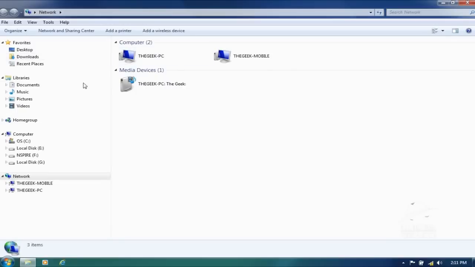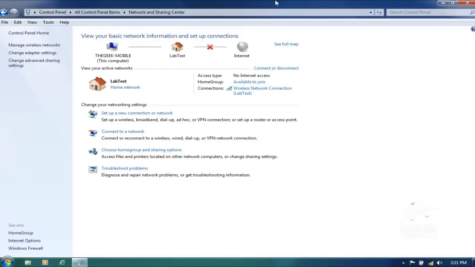Okay, we go to the network sharing. The first thing we have to make sure is that we join what they call the homegroup. The homegroup is where everything is shared, like the printers, videos, the whole files. So we go here. It's over here. They say available, join, right? Or I can go straight to choose homegroup and sharing options, right?